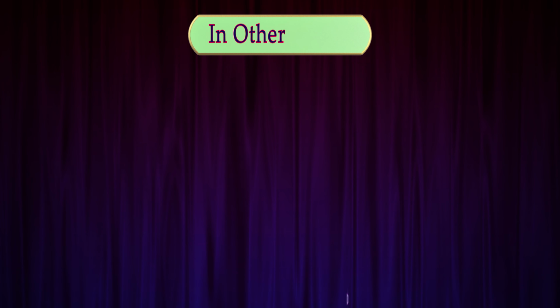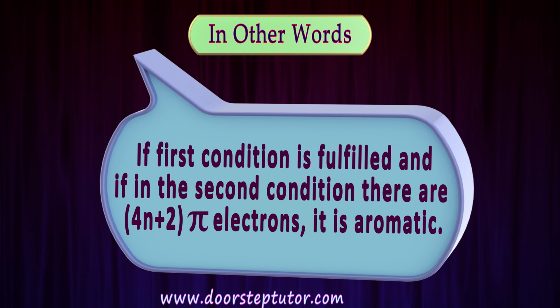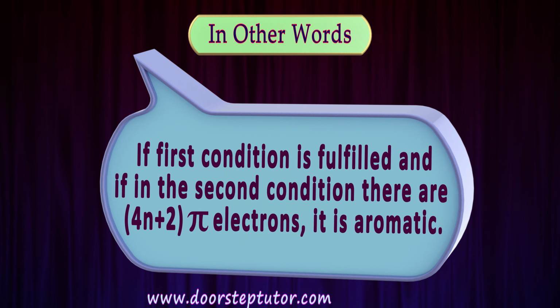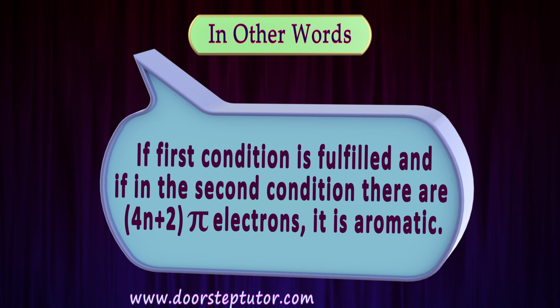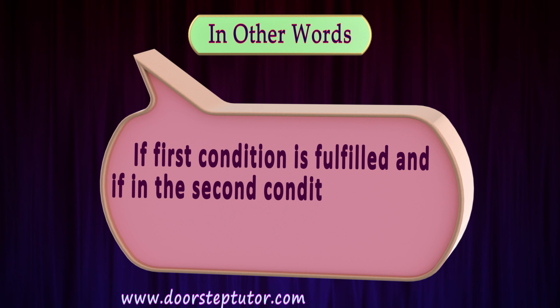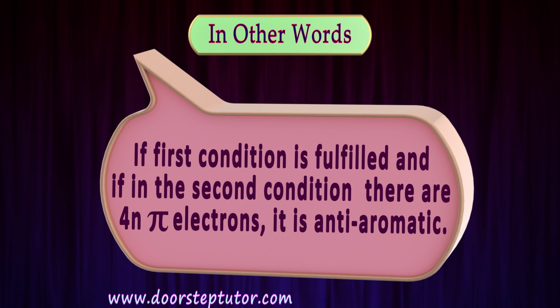In other words, we can also say it like this: if the first condition is fulfilled, that is, it should be cyclic and planar, and if in the second condition there are 4n plus 2 pi electrons, then it is an aromatic compound. Second, if the first condition is fulfilled but there are 4n pi electrons, then it is not an aromatic compound, it is showing anti-aromaticity.